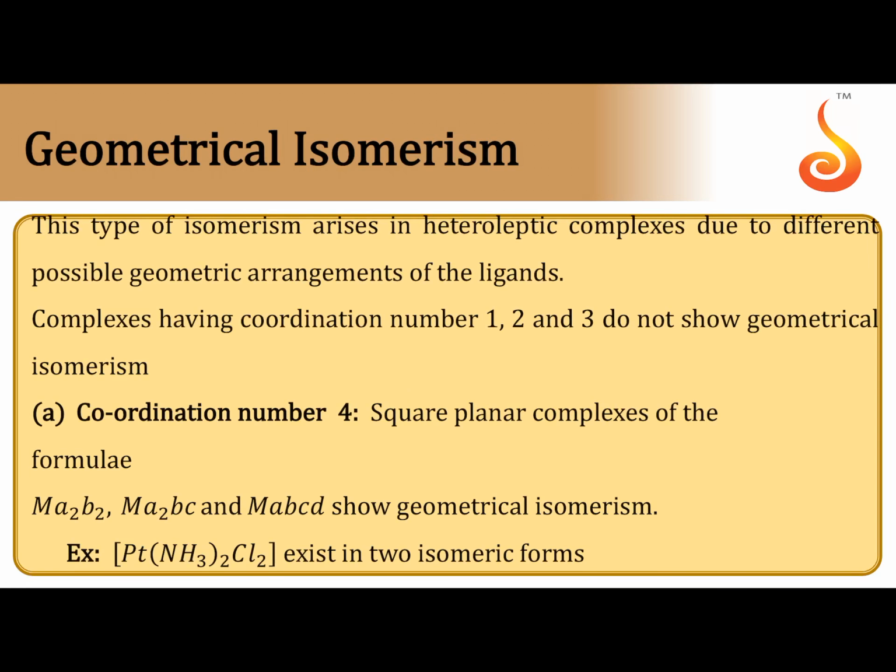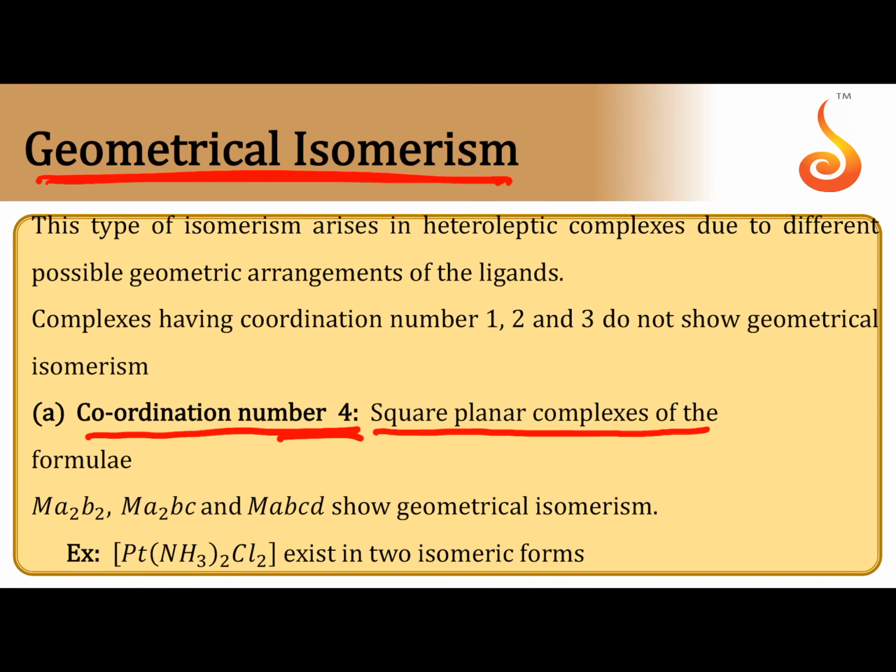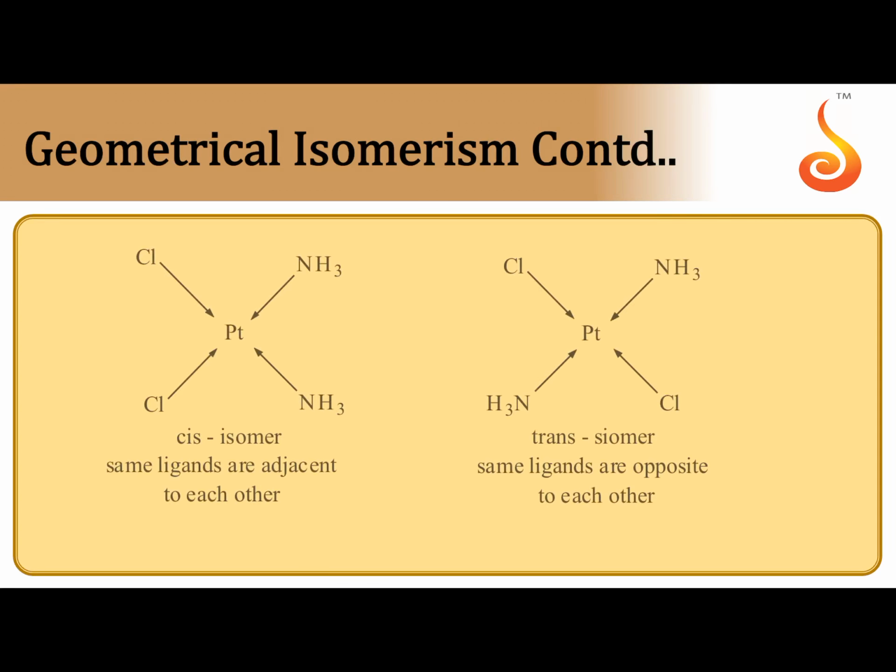Stereoisomerism. Isomerism arises due to the difference in the spatial orientation of groups around the central atom. Coming to geometrical isomerism, 2 types of isomerism are exhibited by complexes: geometrical isomerism as well as optical isomerism. Geometrical isomerism is exhibited by coordination complexes with coordination number 4, the square planar complexes. Tetrahedral complexes do not exhibit geometrical isomerism. So square planar complexes of the general formula Ma2B2, Ma2BC, MABCD can exhibit geometrical isomerism. You have to remember this general formula.